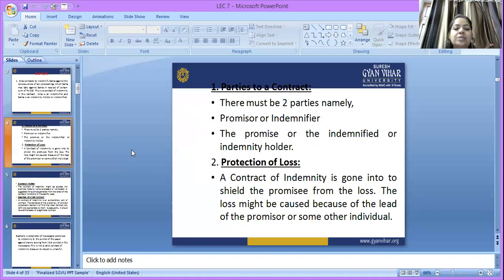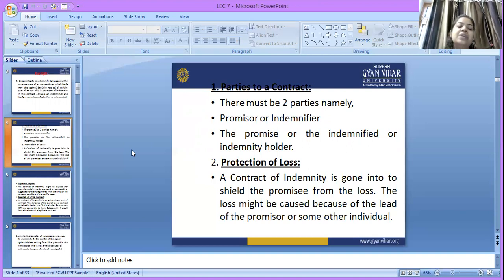We already know who the promisor is and who the indemnifier is. Actually, the terms promisor and indemnifier mean the same, but in different contracts we call the parties by different names: the promisor or indemnifier, and the promisee or indemnity holder. So at least two parties are required for making a contract of indemnity.